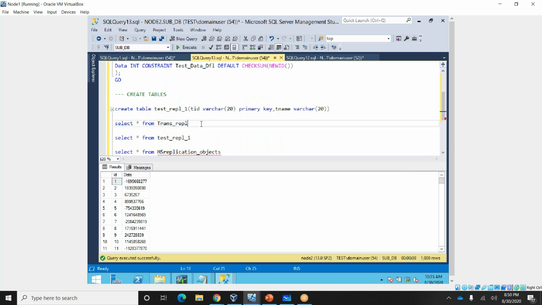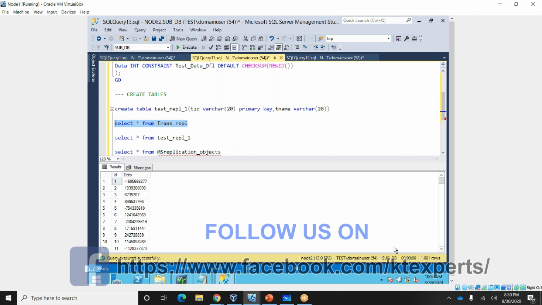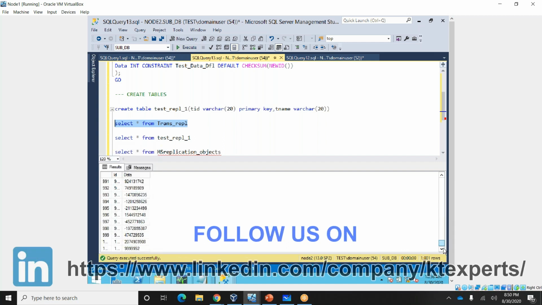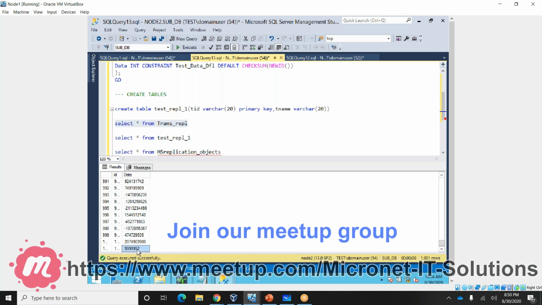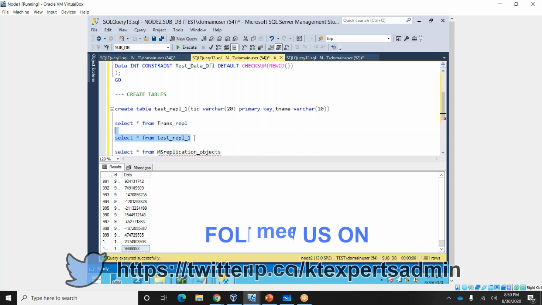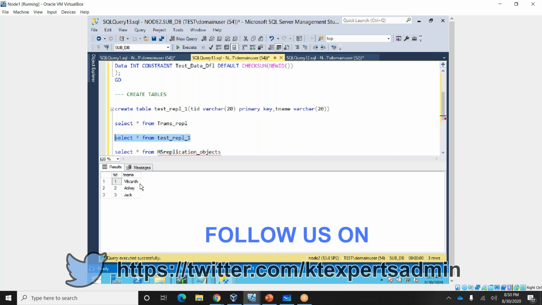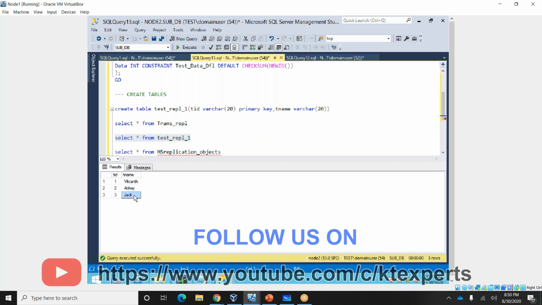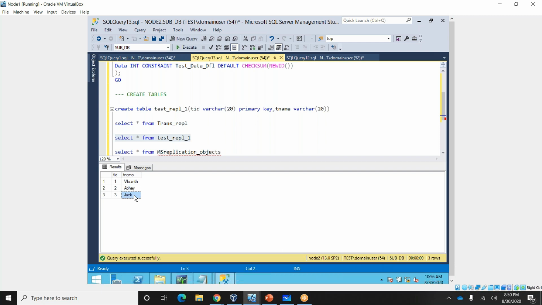We are able to see the data here or not. So I'm running on the subscriber side. You can see 1001 records, right? Before that we had 1000 records. You can see the record replicated from publisher to subscriber. In the same way, for test replication, 3 records are appearing on the subscriber side.